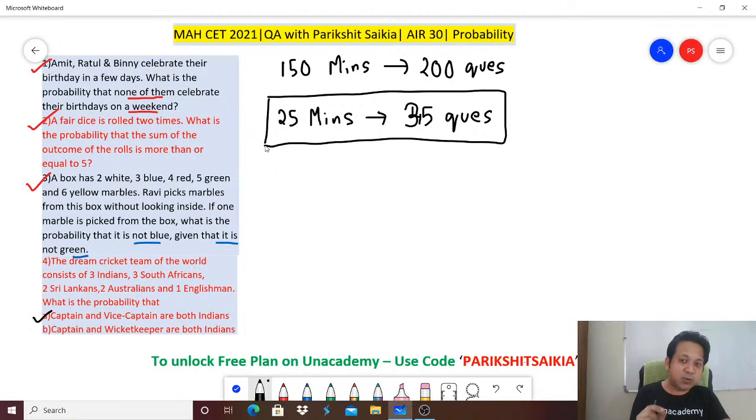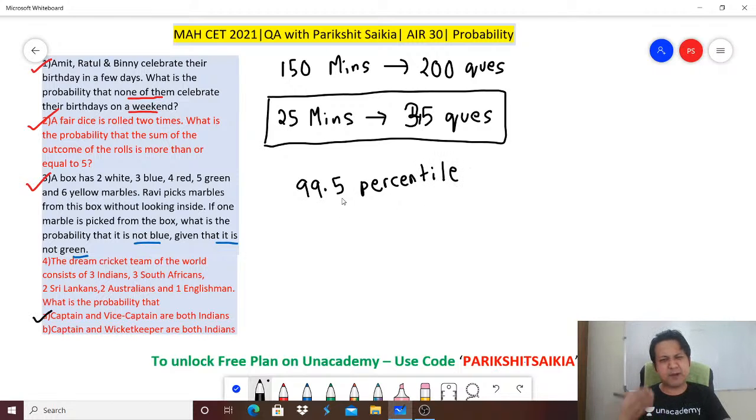I think this is what your strategy should be as well. When you prepare for the CET, remember it's not just knowledge. It's knowledge, shortcuts, accuracy and speed. Along with accuracy, the speed part is the most important part when it comes to Maharashtra CET. Remember, anything less than 99.5 percentile and you would not end up with a good college. 99.5 percentile is very much doable.